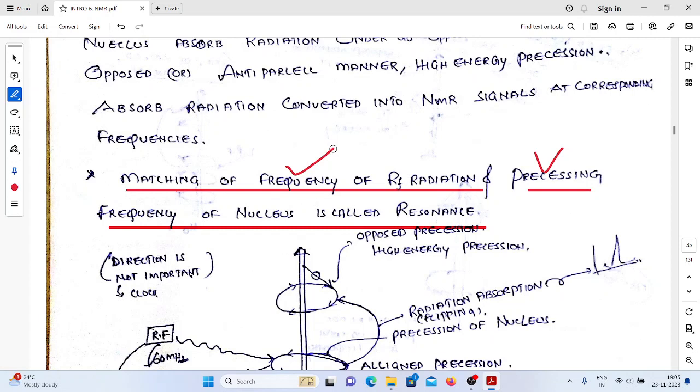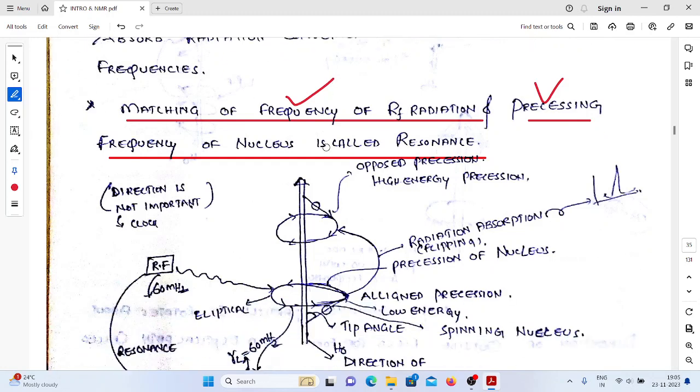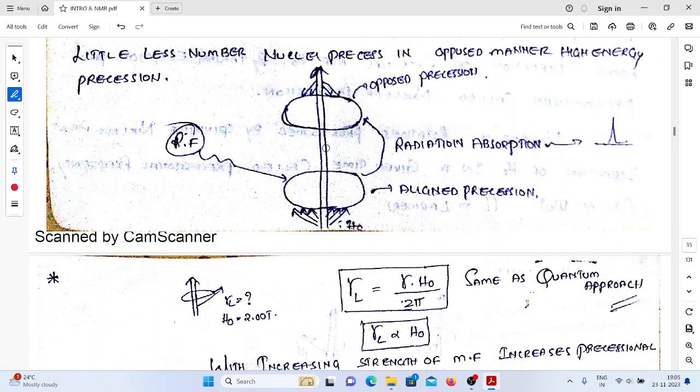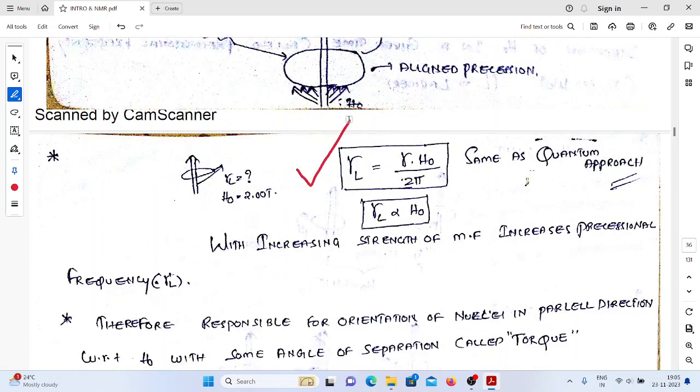That's why the nucleus takes the opposite direction with respect to the external magnetic field. Okay, so the equation is gamma L equal to gamma into H naught, where gamma is the gyromagnetic ratio constant, but this one is frequency. So what is the relation? Precessional frequency is directly proportional to H naught.